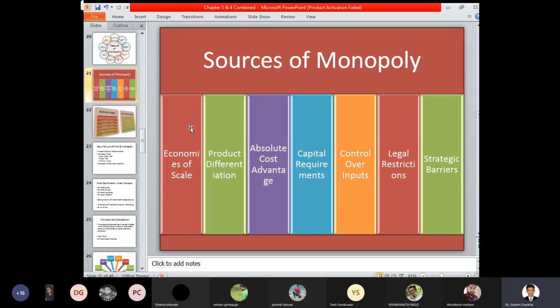So whatever legal restrictions are available to you with respect to entry and exit, with respect to your position in the market, based on those concerns, your entry into or exit from the market, your restrictions to the market are defined, and accordingly it is examined.